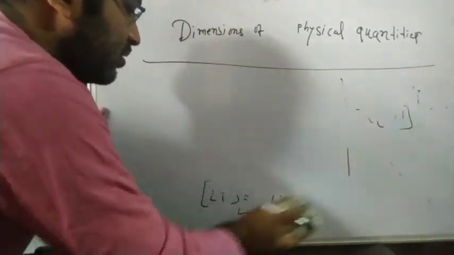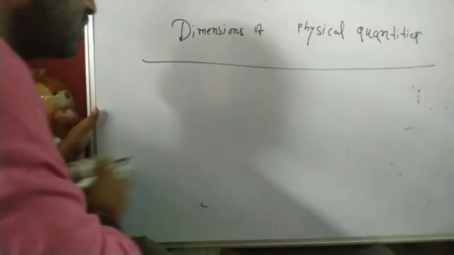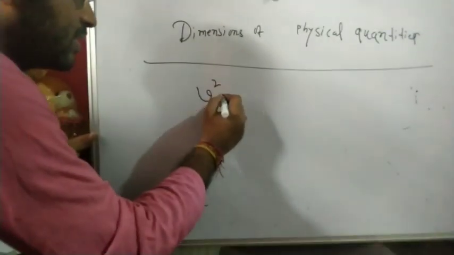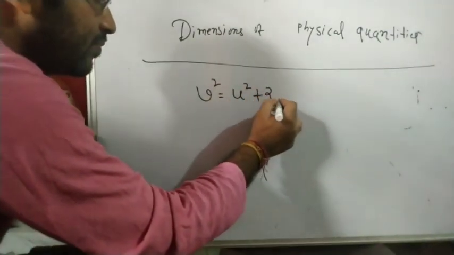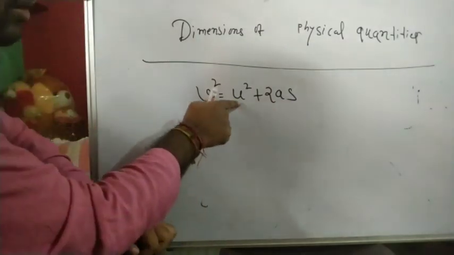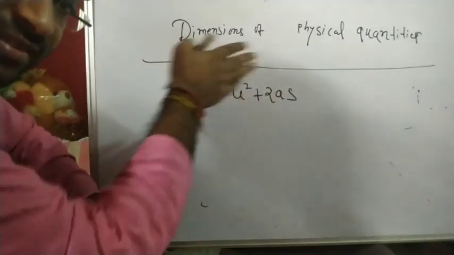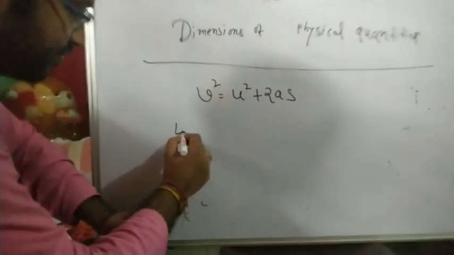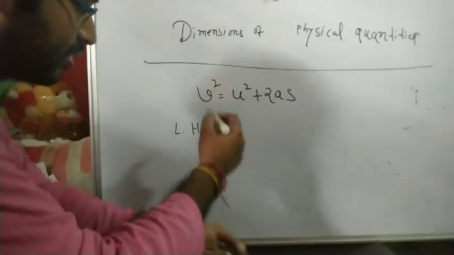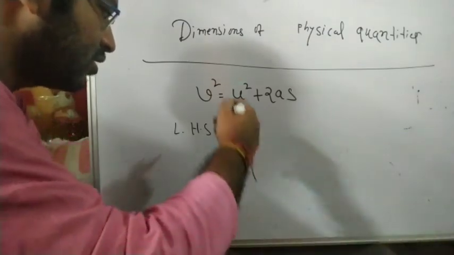Okay, so let's take another example. You will do this one yourself after I explain it. v square equals u square plus twice a s. Here u is velocity, a is acceleration, and s is the distance. Now what is the left hand side? v square. What is the dimension of v square?